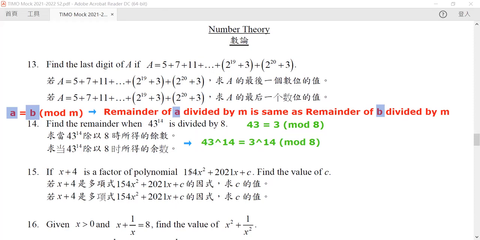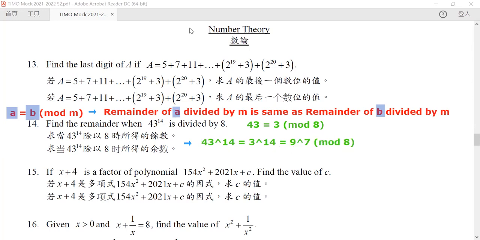They have the same divisor. They have the same remainder. But now let's compute even further. Why? Because what is 3 to the power of 14? 3 to the power of 14 is exactly equal to 9 to the power of 7.